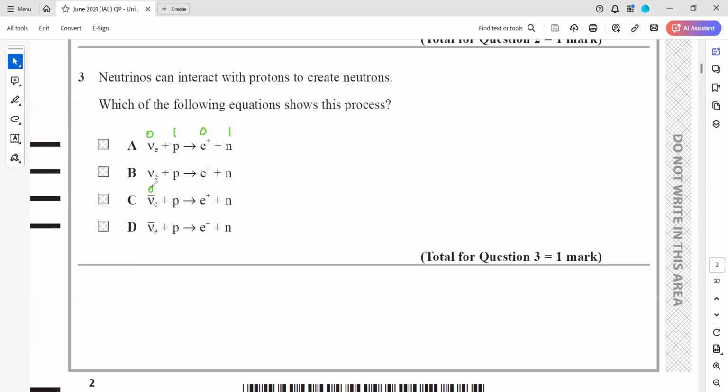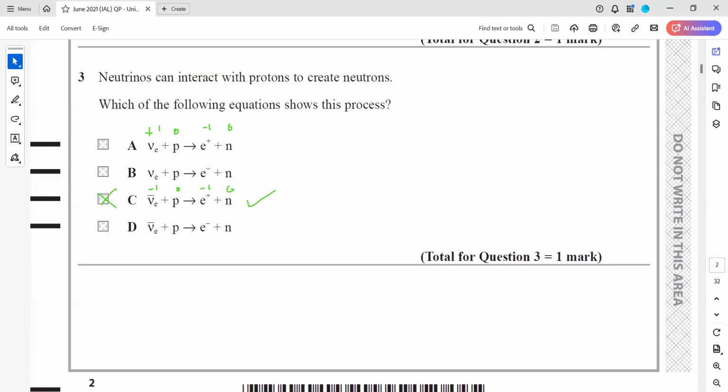So baryon number is conserved. Then we check the lepton number. For every lepton, the lepton number is 1 and for antineutrino it is -1. So this is 0 and this is antineutrino, so it will be -1 and 0. So lepton number is not conserved here. Here, this will be -1, 0, -1 and 0. So lepton number is conserved. That's why C is the right answer.